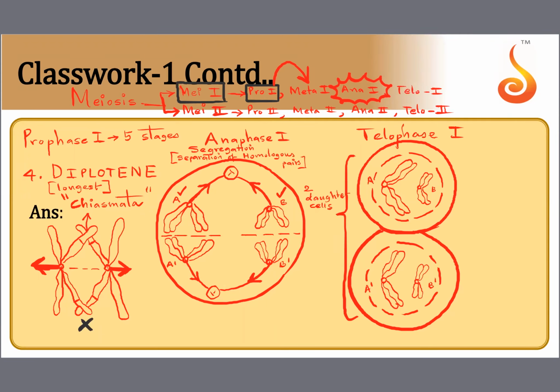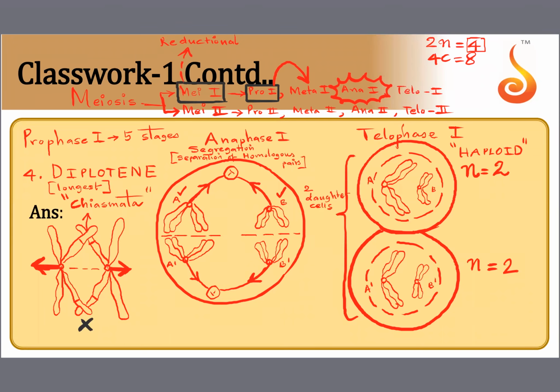Now let us count the number of chromosomes. Mother cell had 2n is equal to 4, 4c is equal to 8 after S phase. Now this cell has only 2 chromosomes. 4 has become half. So what should I call it? Should I call it 2n is equal to 2 or n is equal to 2? n is equal to 2. So what have the daughter cells become? They have become haploid. That's why meiosis 1 is called reductional.